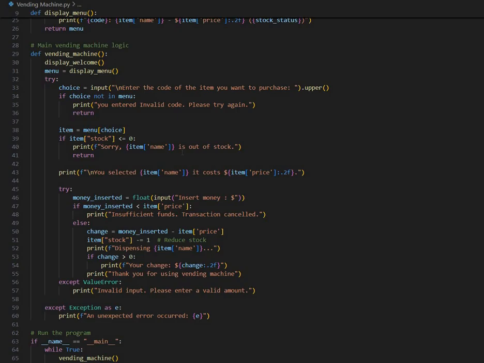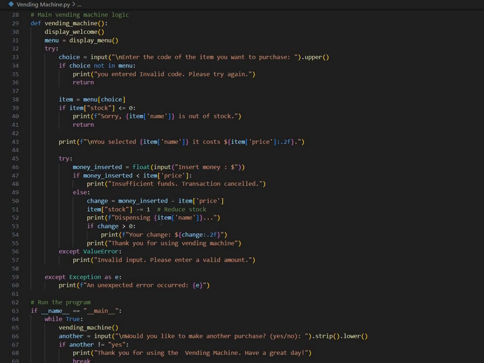If the entered code isn't in the menu, the program notifies the user and exits the function. This ensures users cannot buy out of stock items.